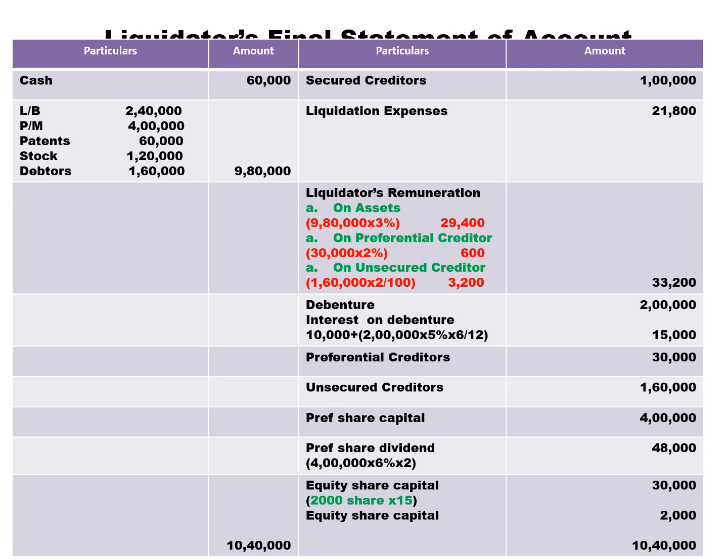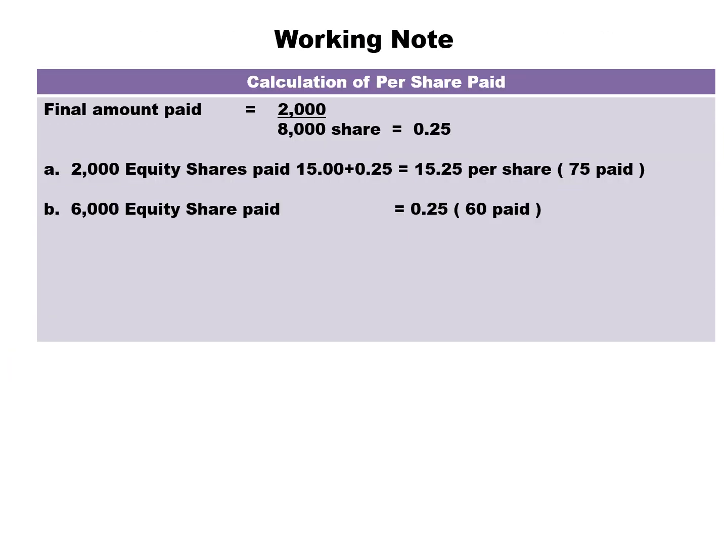So 2,000 shares into 15 rupees, we get 30,000. Then remaining 2,000 pay to entire equity shares. That is pay to all equity shares, because both equity shares have now become 60. 2,000 equity shares also became 60. 6,000 equity shares are already 60. So remaining 2,000 you need to pay to both classes of equity share. So final amount payable, you have 2,000 divided by 8,000 shares.